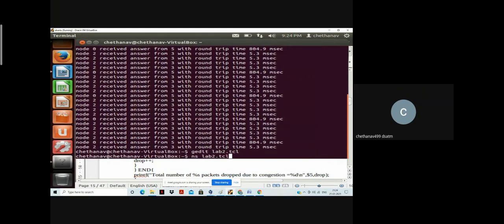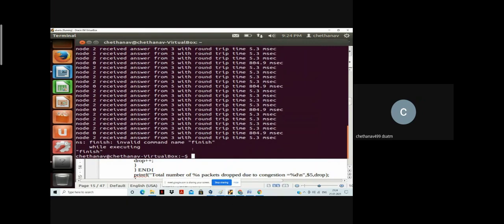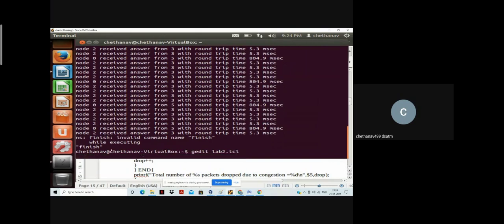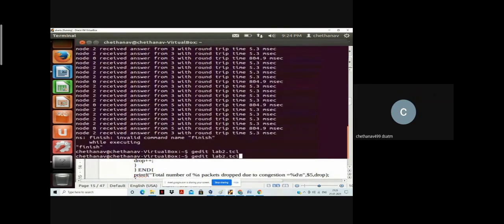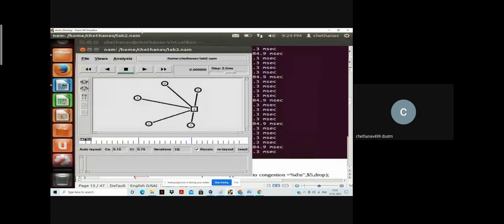So what will happen? There may be an invalid command in the finish, and like that you will get the information. At that time, you should go back to the program, go to that particular line, and see what the mistake is. Obviously the space is the mistake. Just save it. Sometimes even a comment line leads to an error, so be careful. Then close this and run it. This is how I'll get the animation file.